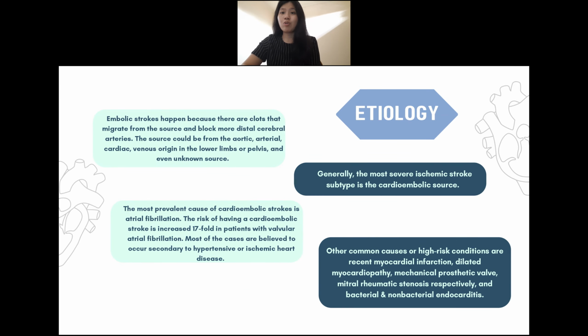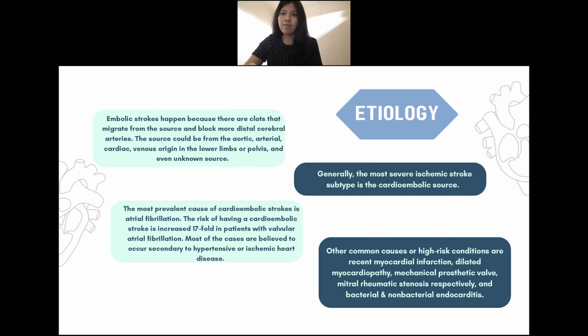Hello, my name is Nicole Puntario Pramana Putri with student number 65. So, the etiology of embolic strokes: it happens because there are clots that migrate from the source and block more distal cerebral arteries. It could be from aortic, arterial, cardiac, or venous origin, in the lower limbs or pelvis, and even unknown sources. The clots cause cessation of brain tissue perfusion and ischemia, and different mechanisms can cause emboli.